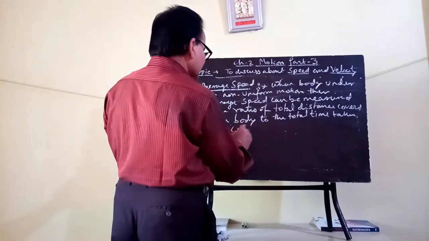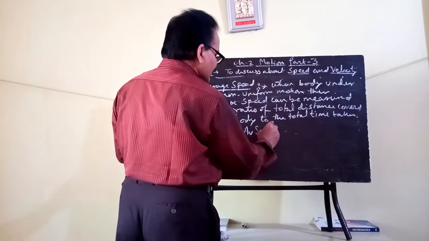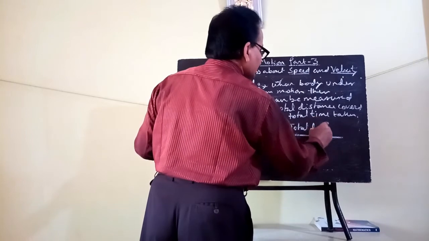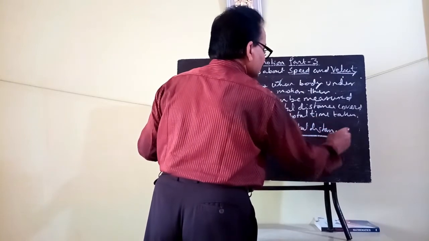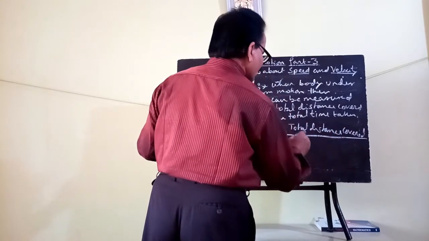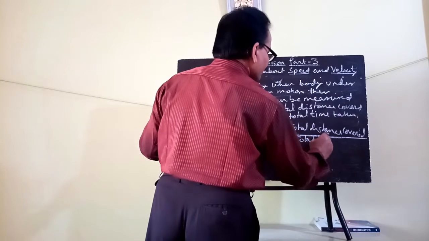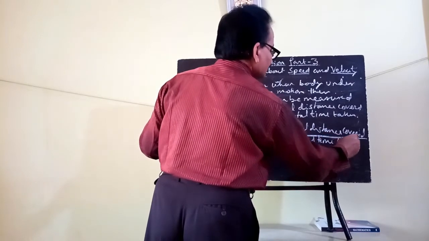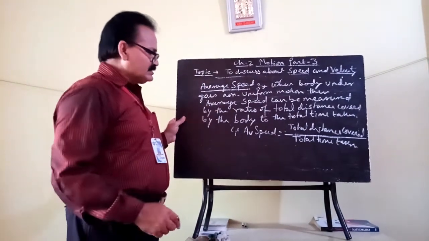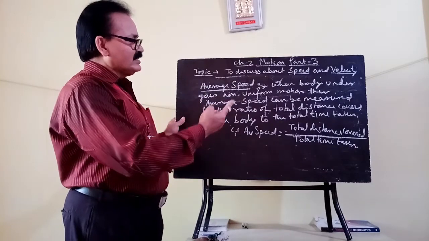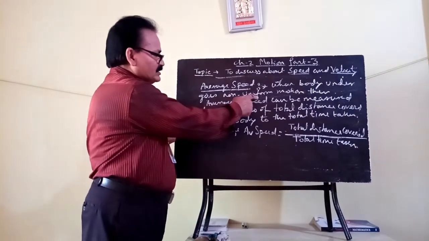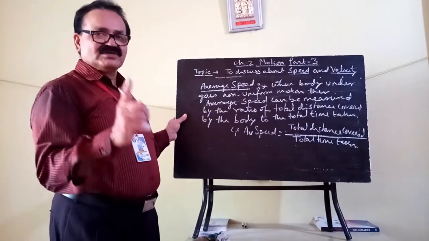That is, average speed can be expressed as total distance covered by total time taken. So simply you can express the average speed when the body is not performing uniform motion, that means the body undergoes non-uniform motion.